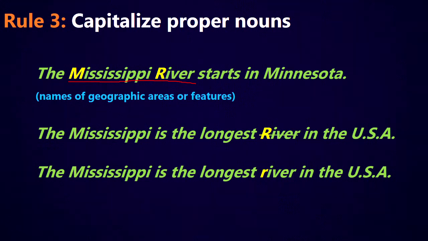If I look at the next example, the Mississippi is the longest river in the United States of America. In this sentence, river is being used as a common noun, not a proper noun, because it's not part of a name in this sentence. Only Mississippi is the name over here. So in this kind of sentence, the Mississippi is the longest river in the USA. The R in river would be lowercase because it's not part of the name.